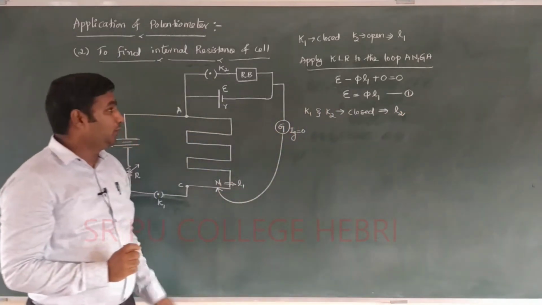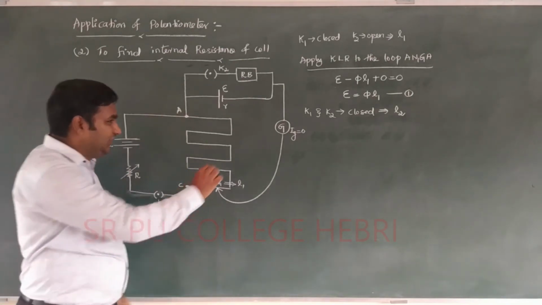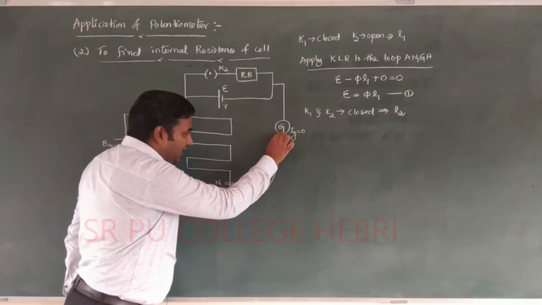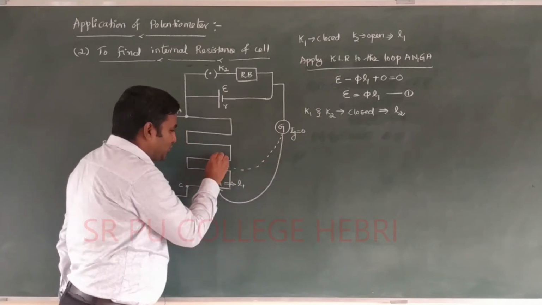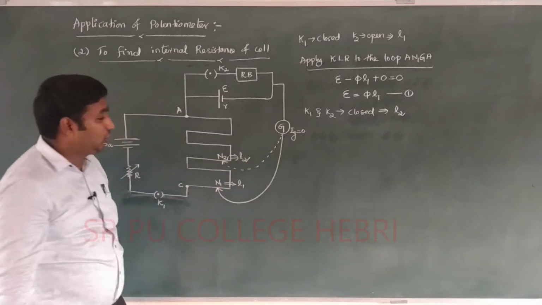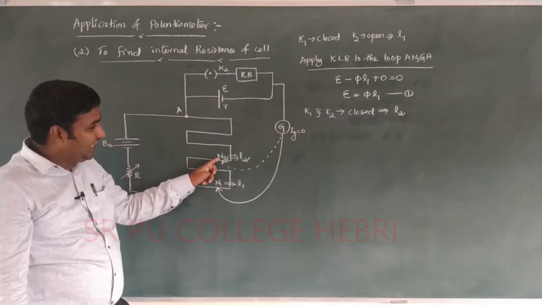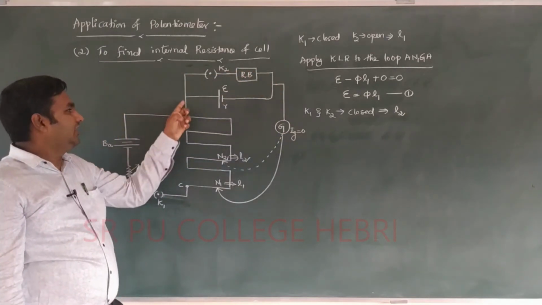Again, when you consider that, automatically the loop becomes like this. Here, the galvanometer provides a balancing length somewhere. Suppose it shows somewhere here, that is N2. It provides a length equal to L2. The loop is like this: A to N2, N2 to G, G to the resistance box, and from there back to A.